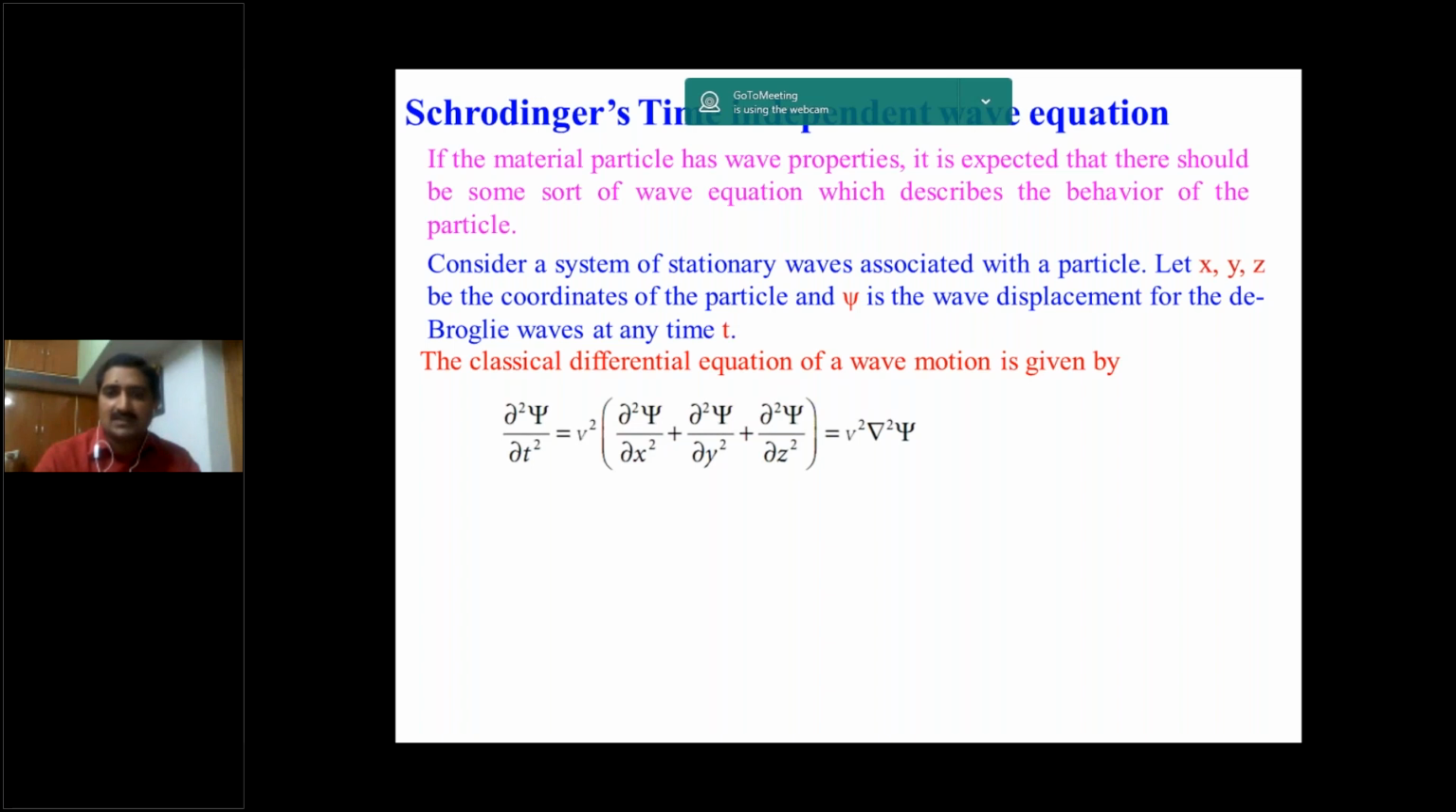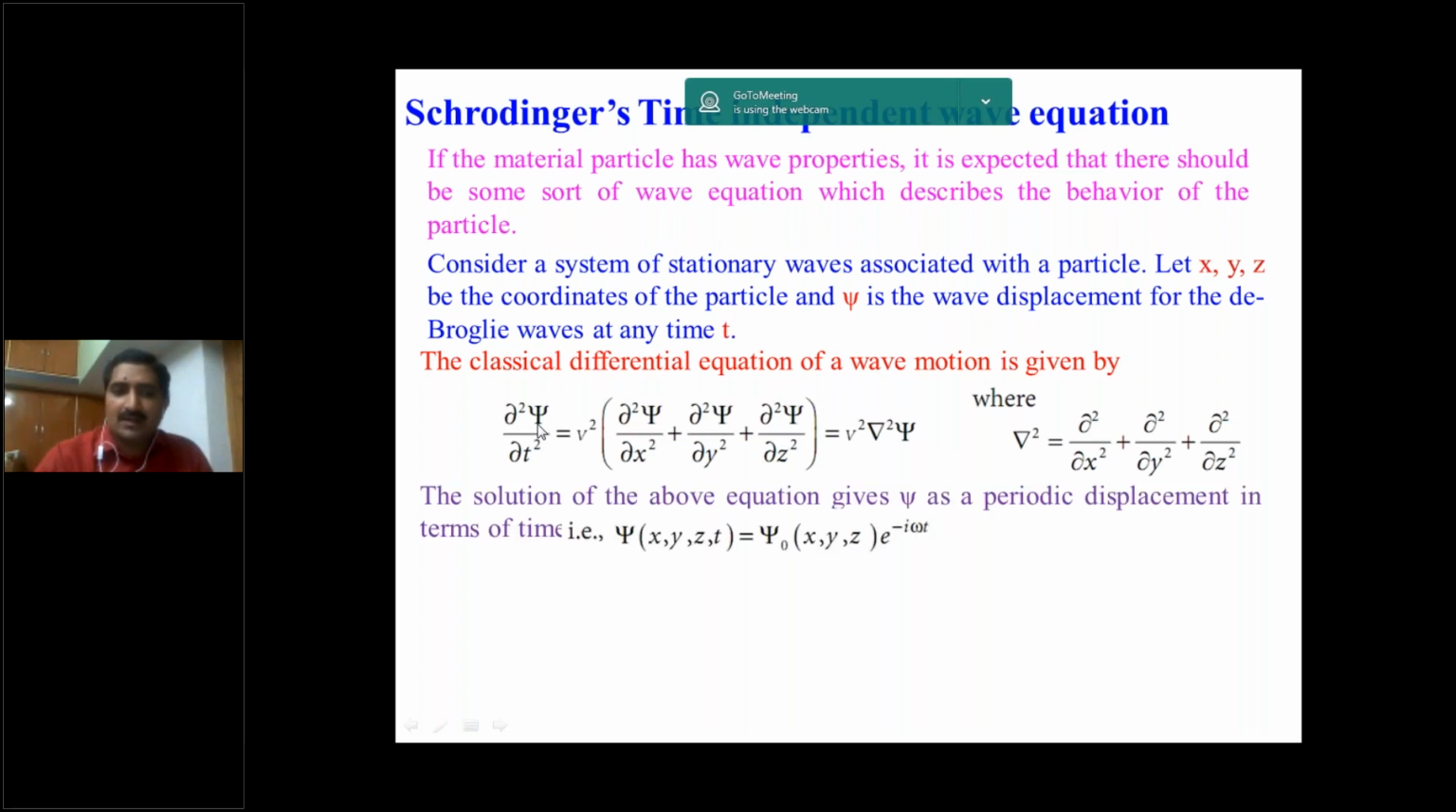So it can be written as v square into del square psi. What is v? v is the velocity of the particle. What is del square? It is the Laplacian operator: del square is equal to dou square by dou x square plus dou square by dou y square plus dou square by dou z square. This operator operates on the function psi. So finally, dou square psi by dou t square is equal to v square into del square psi, a second order differential equation.